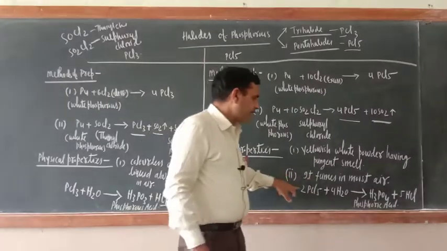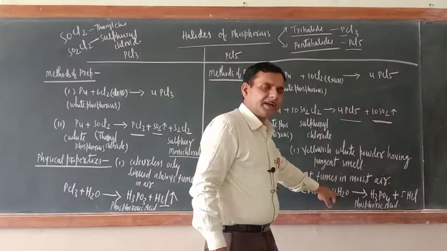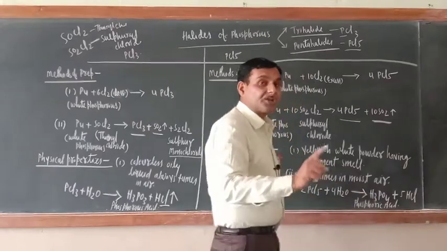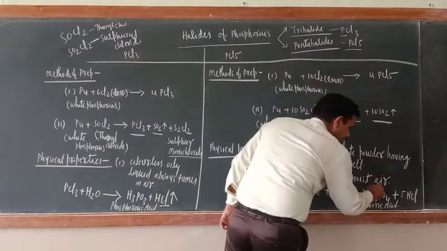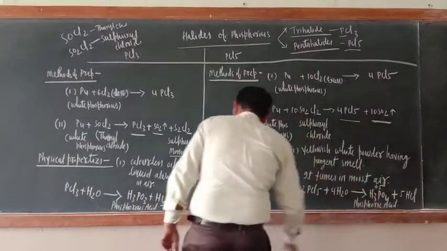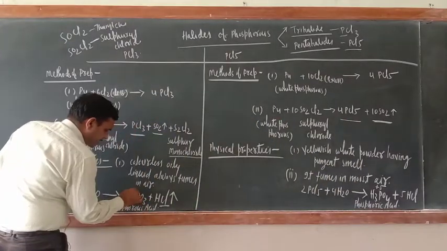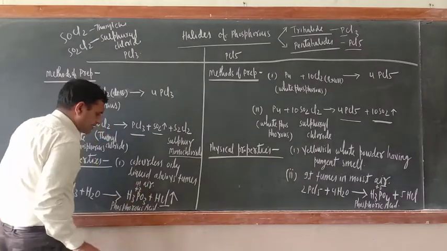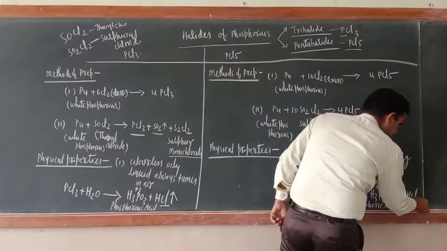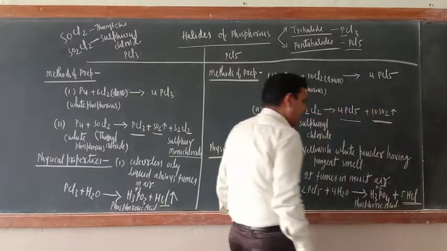But when PCl5 reacts with moist air, it forms phosphoric acid, H3PO4, where the oxidation state of phosphorus is +5. And H3PO3 is +3, phosphorus acid. Again fumes are formed because of the formation of HCl.